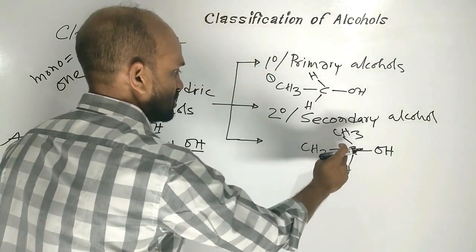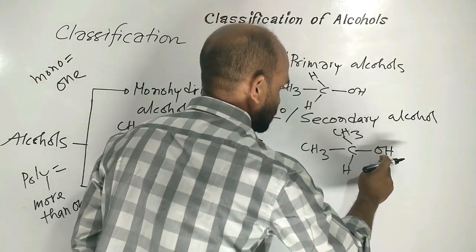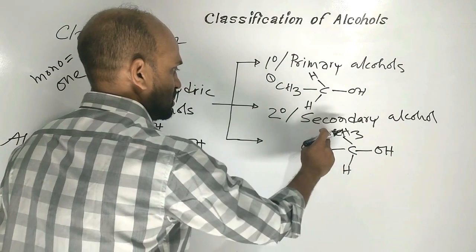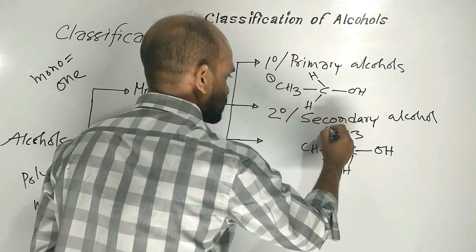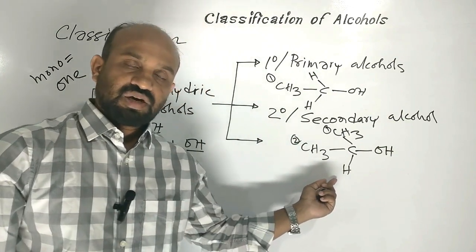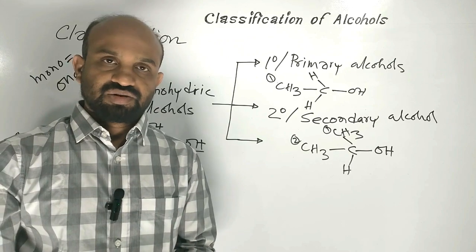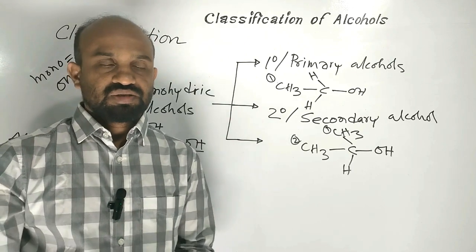In this case, the carbon atom which is linked up with the hydroxyl group is linked up with two carbon atoms. That is why this is a kind of 2 degree alcohol, which is also known as secondary alcohol.